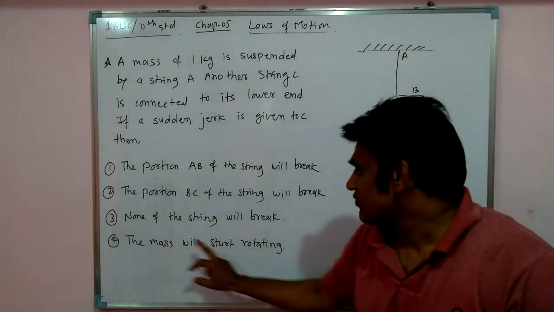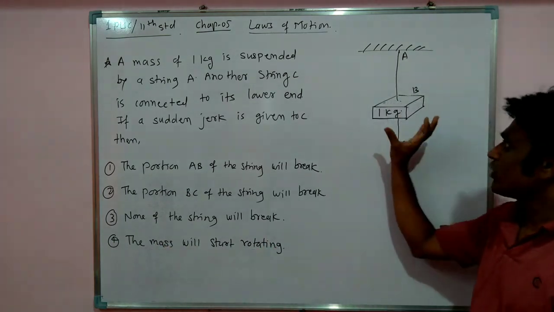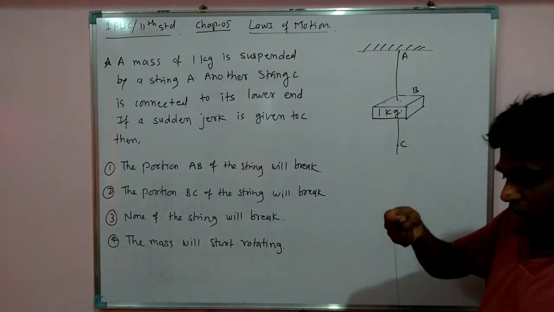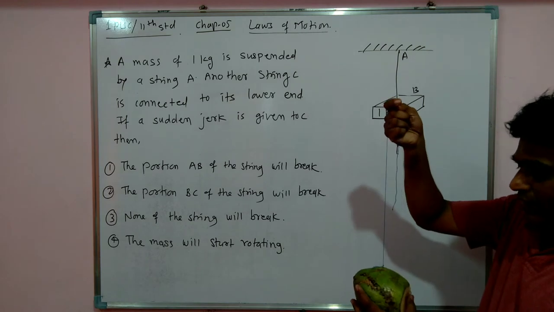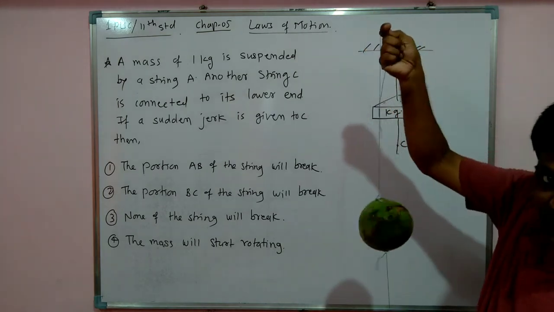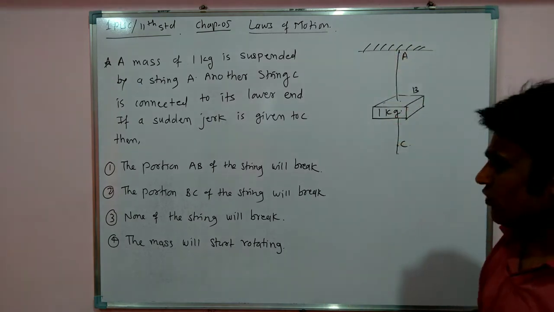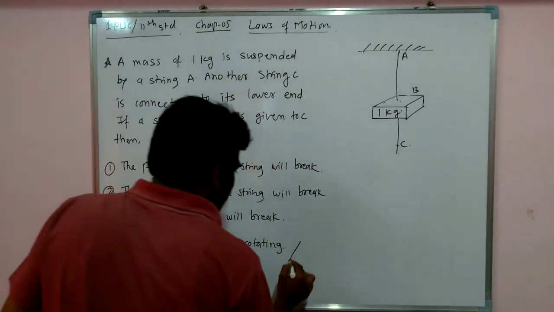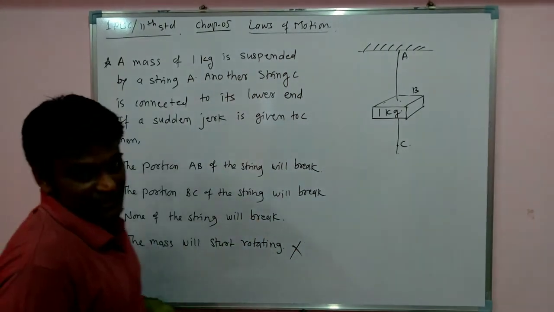So the mass will start rotating. For rotation we should give a couple, two opposite forces. One on this side, one on this side, but the force is applied like this, so it will not rotate. There is no question of rotating. So option number 4 is surely not the answer.